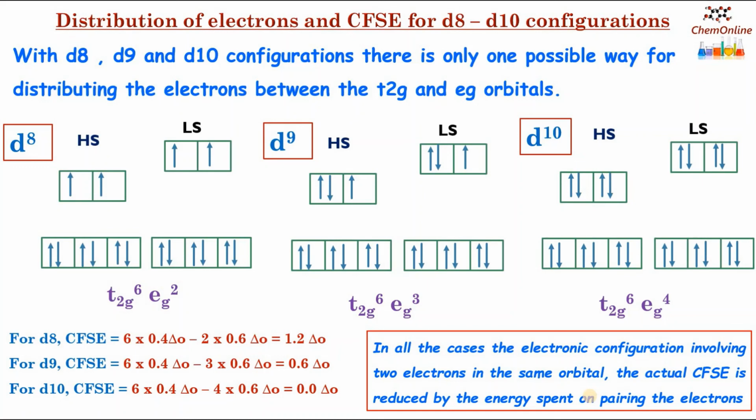So in this video, we have discussed crystal field theory of coordination compounds, how the splitting of d orbitals occurs, and how the electrons are distributed in high spin and low spin complexes.